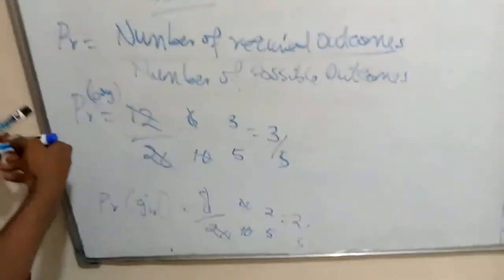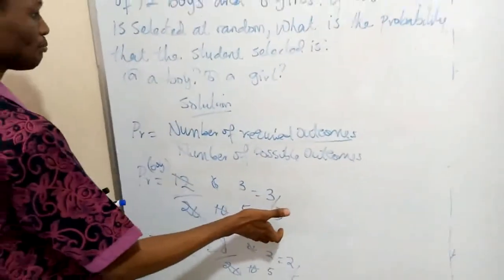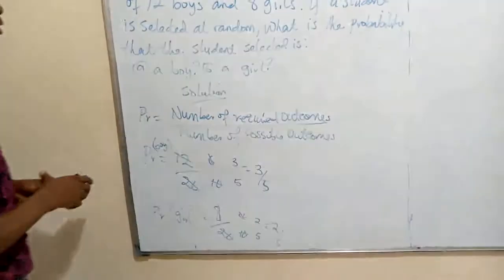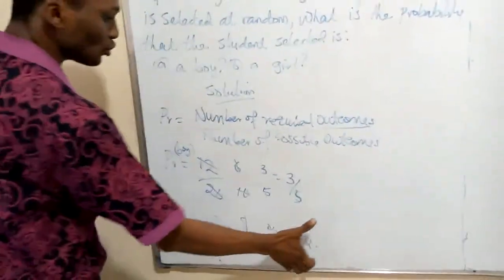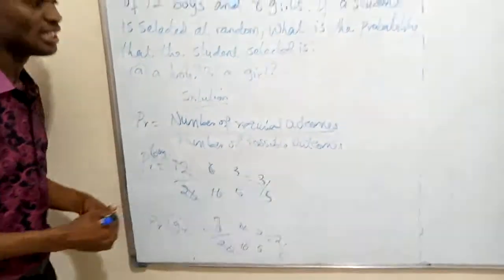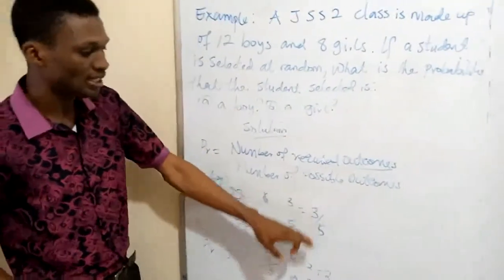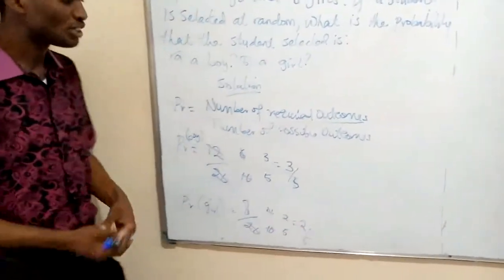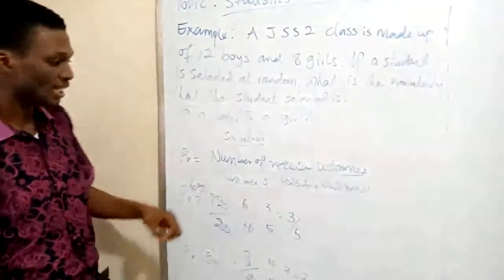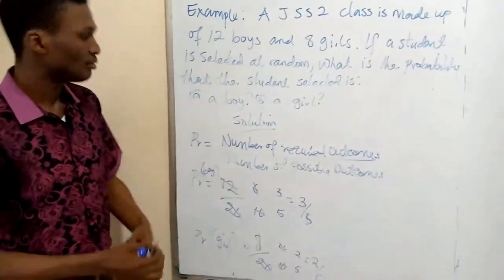So the probability of selecting a boy in that class is 3/5, while the probability of selecting a girl is 2/5. It shows that there is more chance of selecting a boy than a girl because the probability of selecting a boy is more than that of a girl. So there is more chance of selecting a boy in that class than a girl.